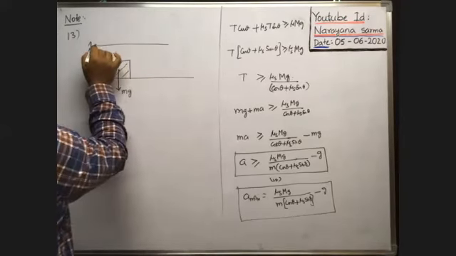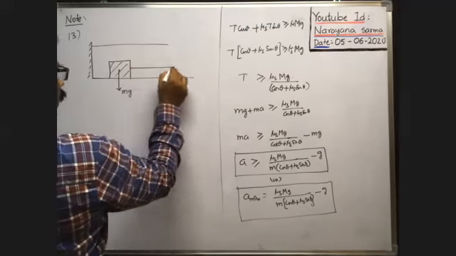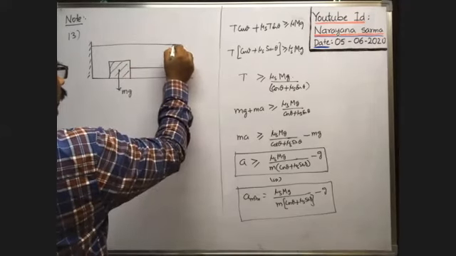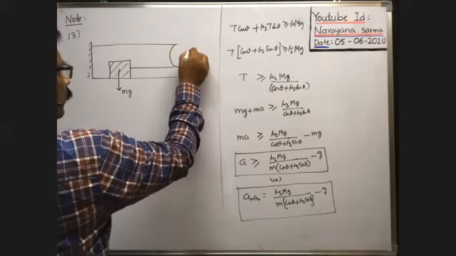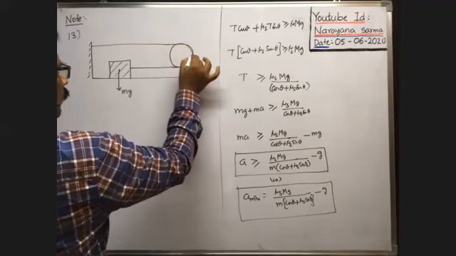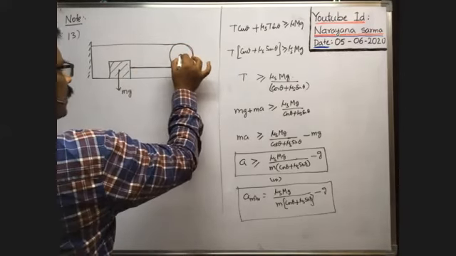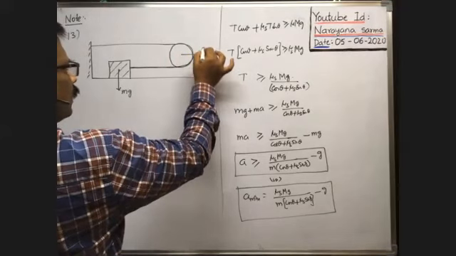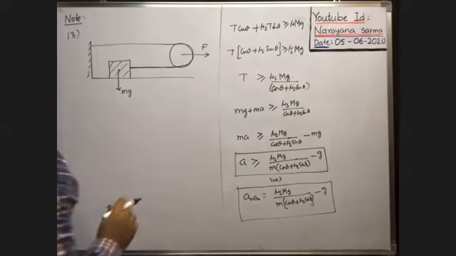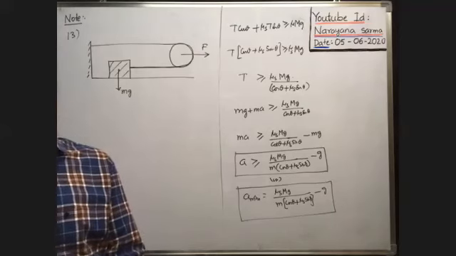Here one end of the string is fixed to the vertical wall and the string is passed over the light frictionless pulley like this, and the other end is connected to the block. This pulley is pulled towards the right with a force capital F. What is the minimum force required to pull the block?